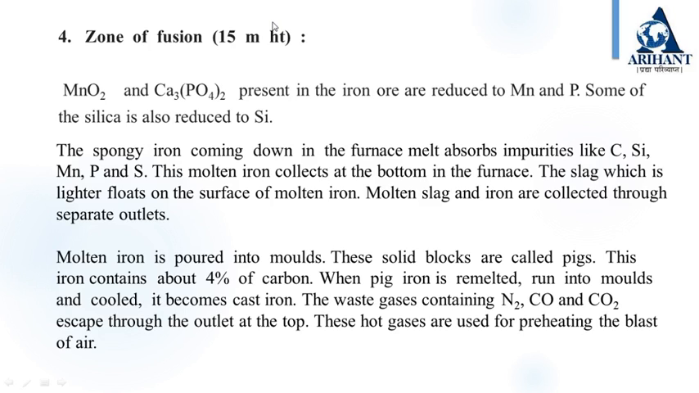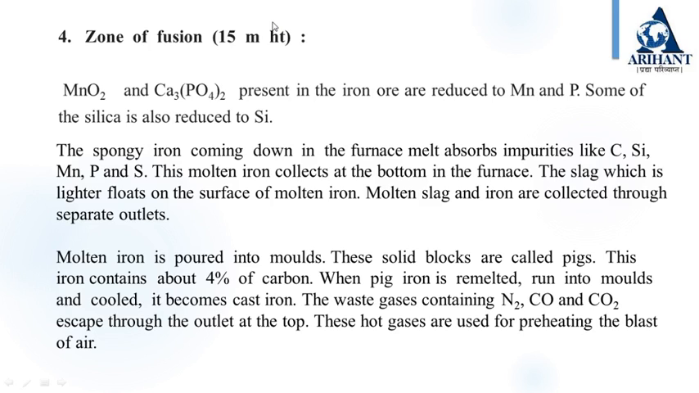The slag, which is lighter, floats on the surface of molten iron. Molten slag and iron are collected through separate outlets. Molten iron is poured into molds. These solid blocks are called pigs. This iron contains about 4% of carbon. When pig iron is remelted and run into molds and cooled, it becomes cast iron.